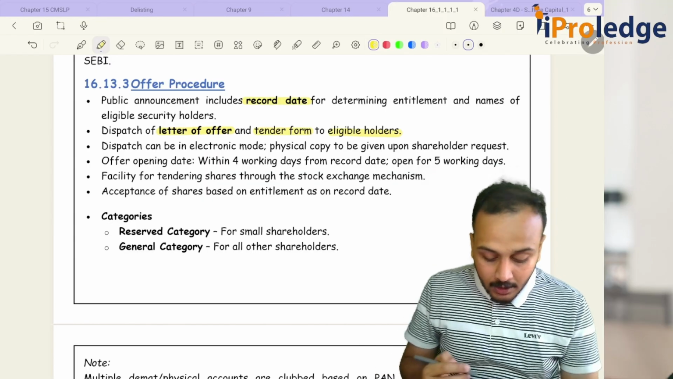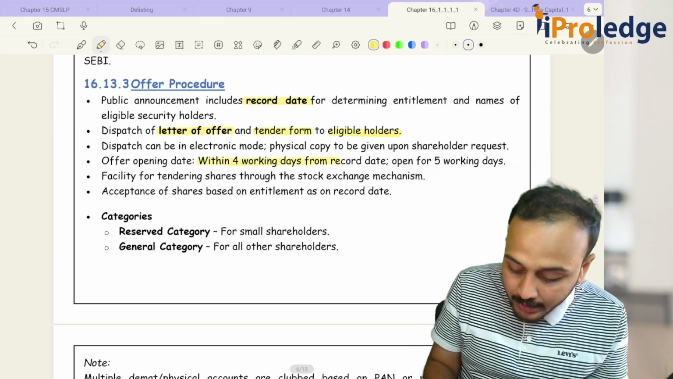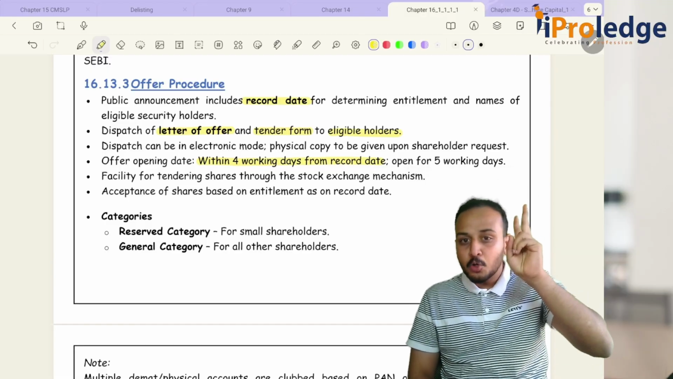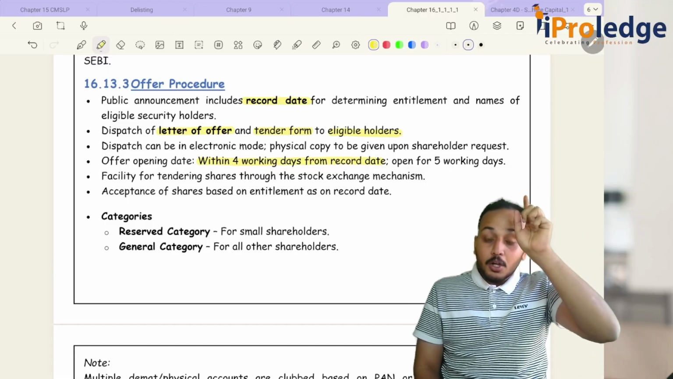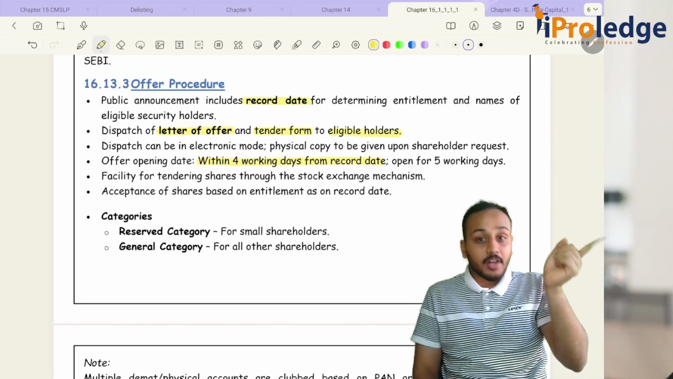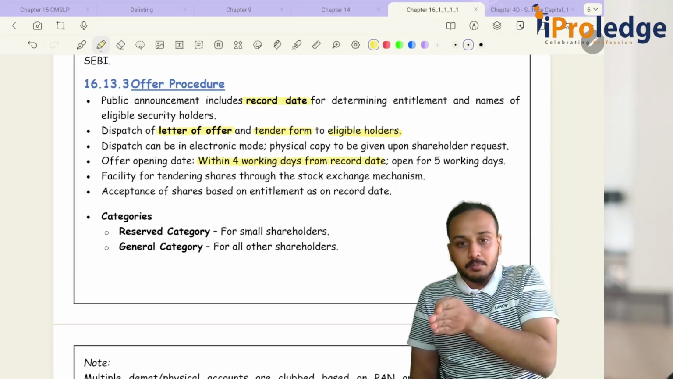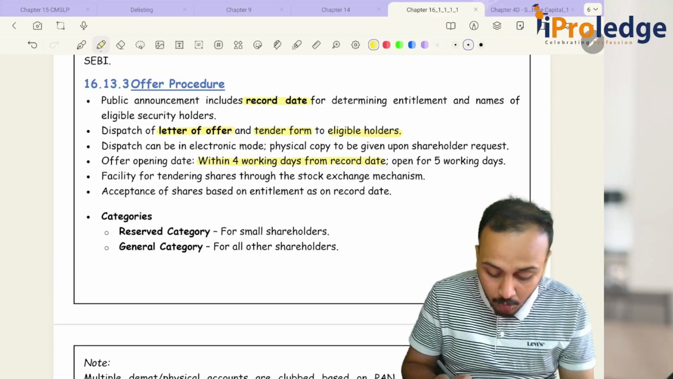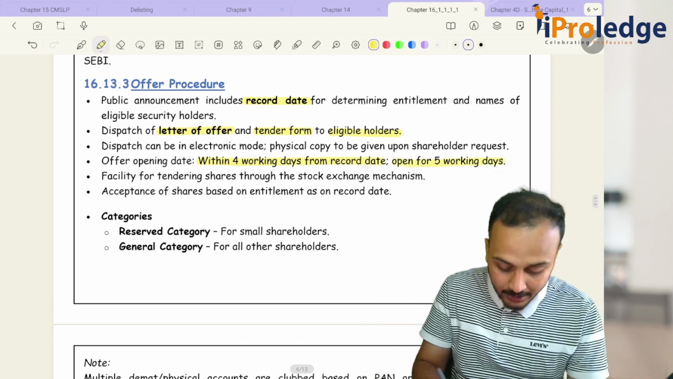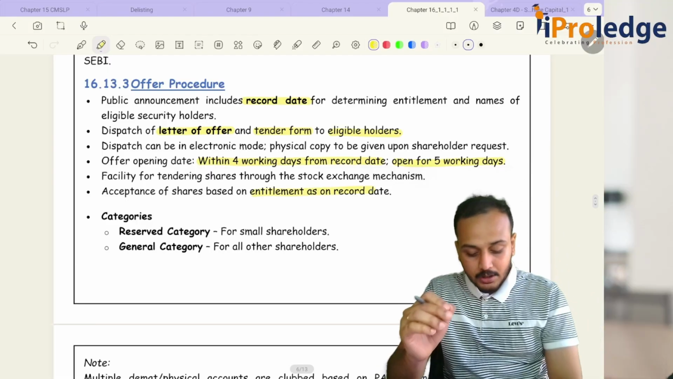Then the offer opening date: it should be opened within 4 working days from the record date. So we saw the record date at 2 places. One is within 2 working days from the record date, you have to file it with SEBI, and within 4 working days from the record date you will have to open the offer. Open the offer for 5 working days. Then acceptance of shares is based on the entitlement as on the record date.